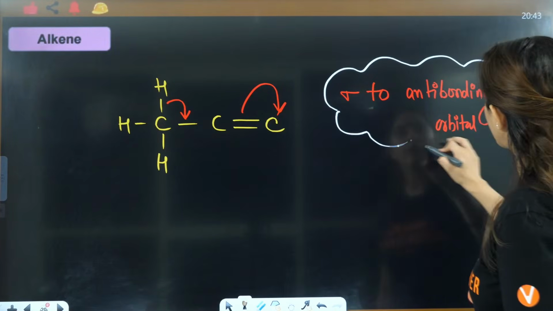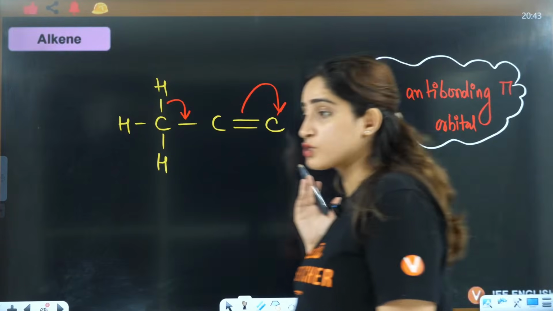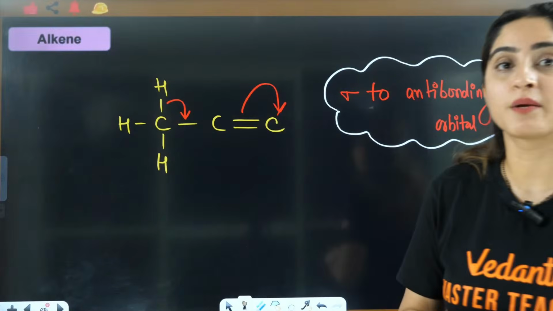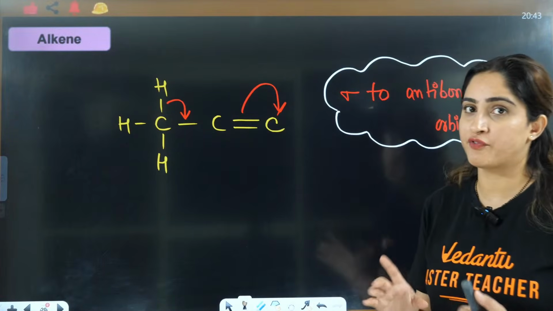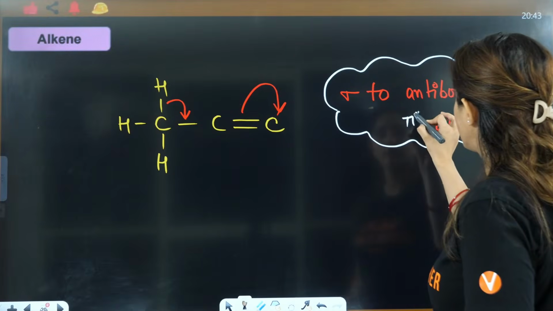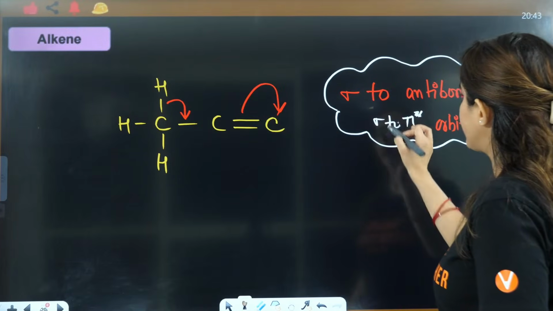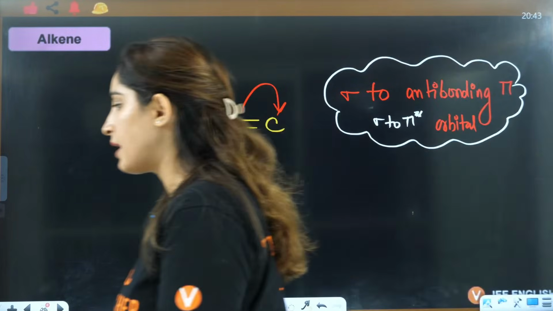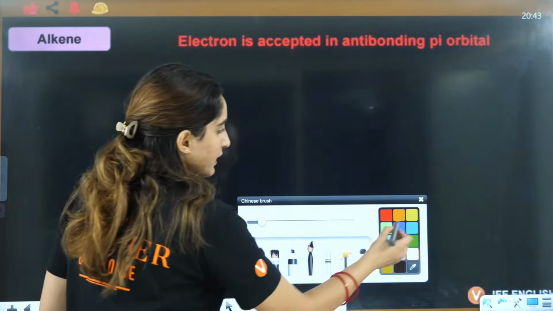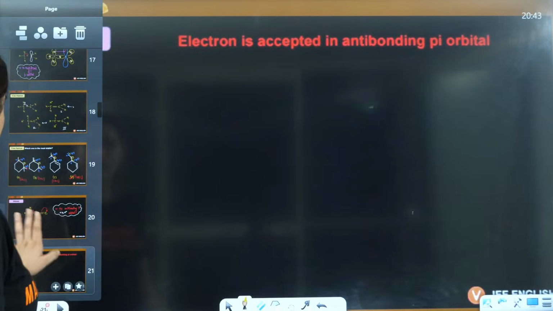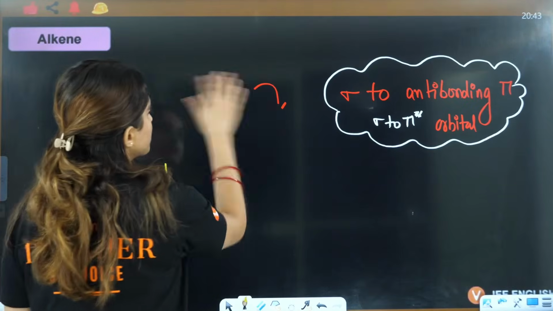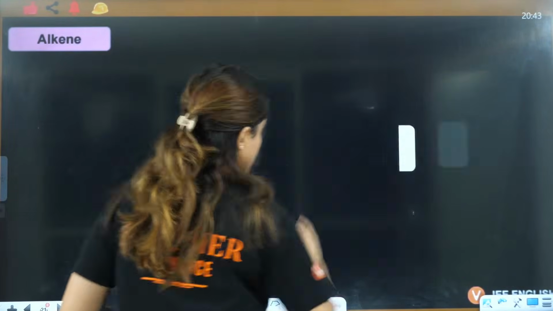This is a very important question in itself. Directly also they can ask you this in theory points, that in alkene from sigma to bonding or anti-bonding it is shifted. Bonding is not free, anti-bonding it is shifted, right? That means pi star. Sigma to pi star. Okay? Sigma to pi star. Right? Okay, everybody. Yes, let's see how to draw the structure. It is also similar only, right? Structure is also same. I'll just tell you how to draw the structure, right?